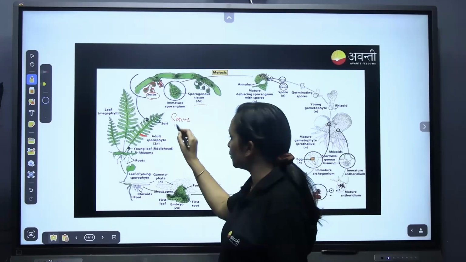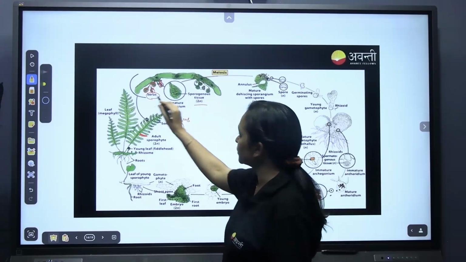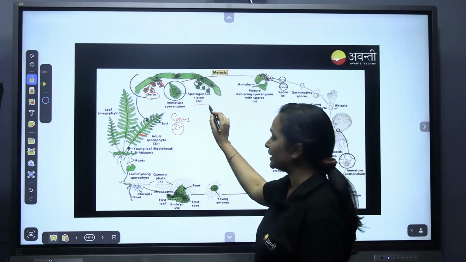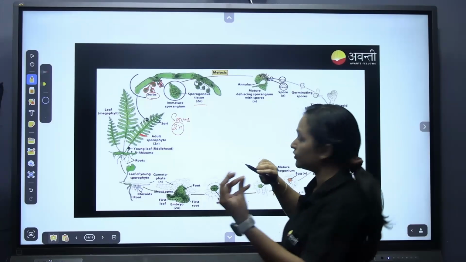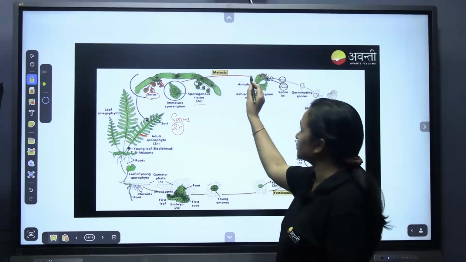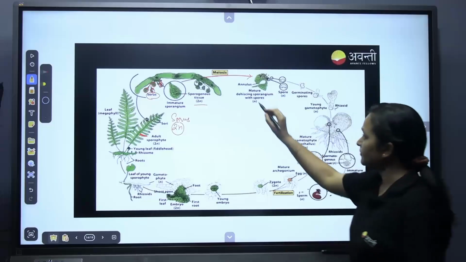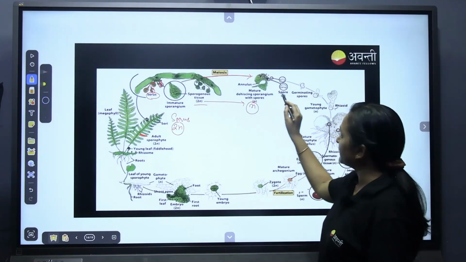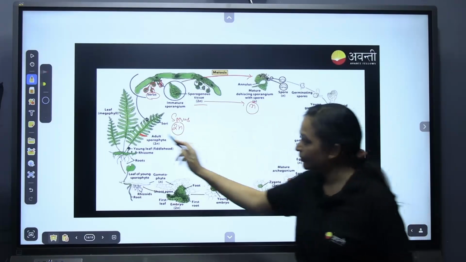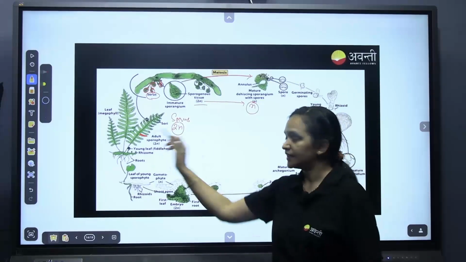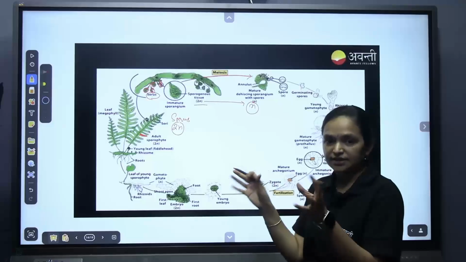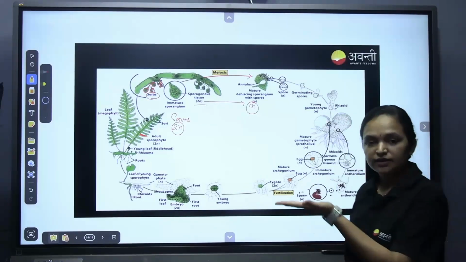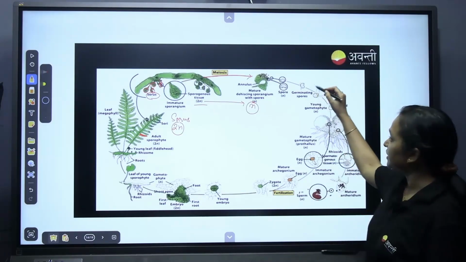As the sporophyte is 2n, all the cells of the sorus are 2n, that is diploid. Sporogenous tissue is also diploid. If gametes have to form out of it, it has to undergo meiosis. When the 2n tissue undergoes meiosis, it becomes mature spores. These spores are formed at the back of the leaves. When the sorus splits open and disperses, the spores fall on the surface of the land and start germinating.